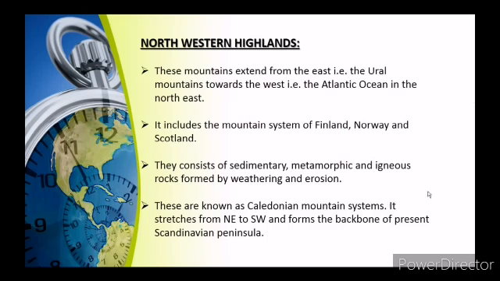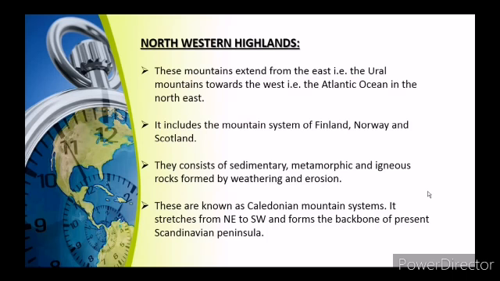Northwestern Highlands: this mountain extends from the east towards the west, that is from the Ural Mountains till the Atlantic Ocean in the northeast. It includes the mountain systems of Finland, Norway and Scotland. So, the Northwestern Highlands comprise the old mountains of Norway, Finland and Scotland. They consist of sedimentary, metamorphic and igneous rocks formed by weathering and erosion.